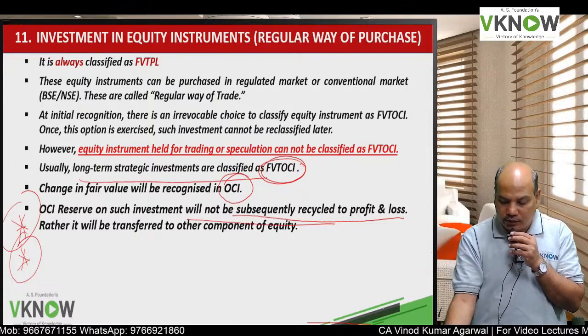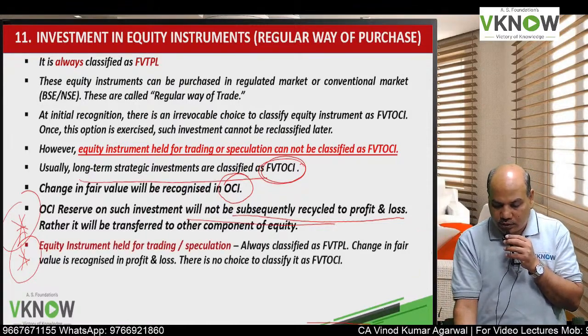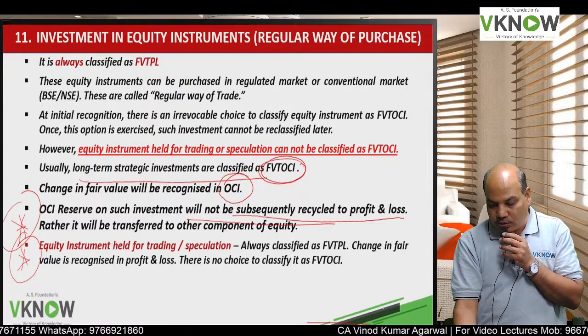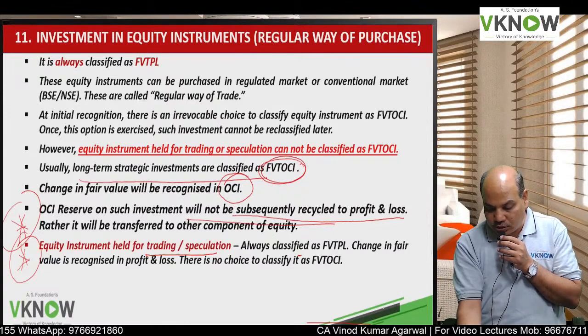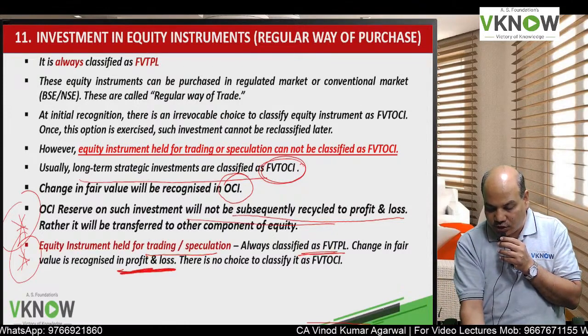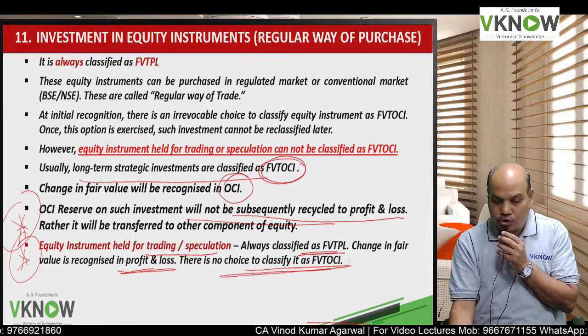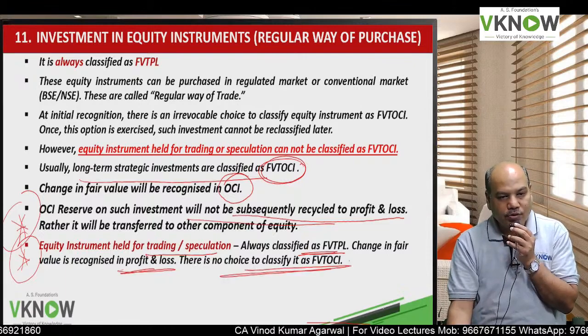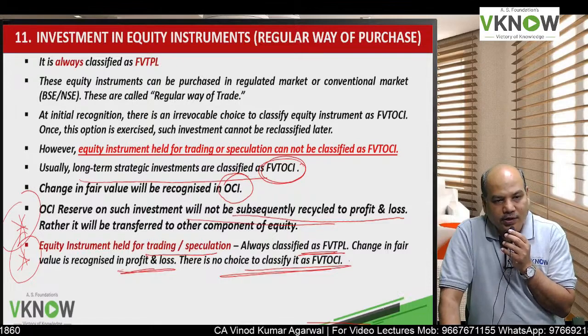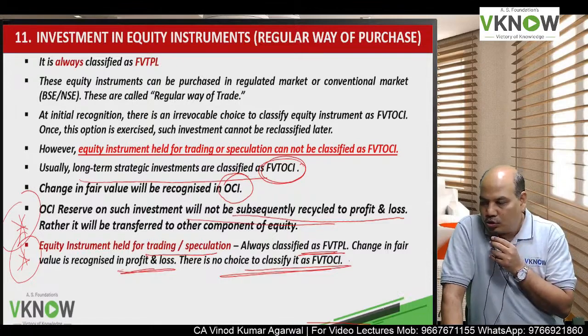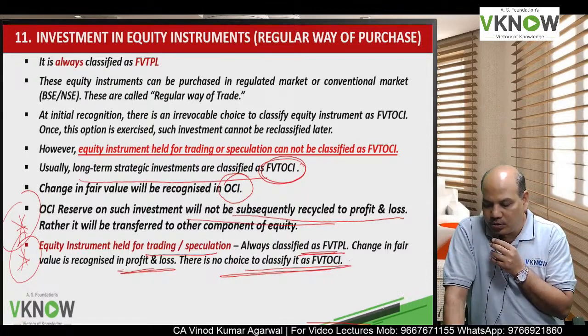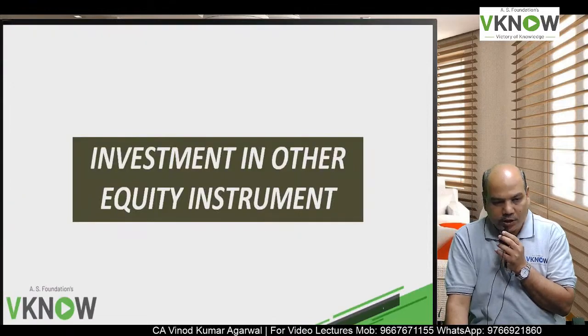So within the reserves it can be transferred. If equity instrument is held for trading or speculation, always FVTPL, change in fair value in P&L account, and there is no choice to classify it as FVT OCI. So instrument held for trading or speculation will always be FVTPL.